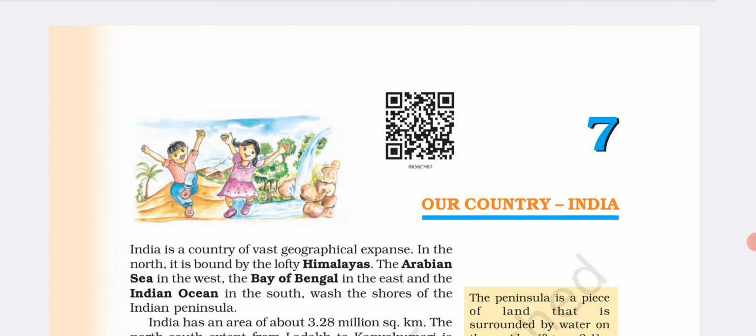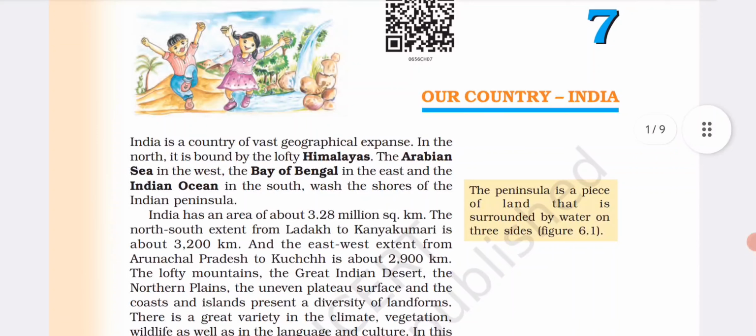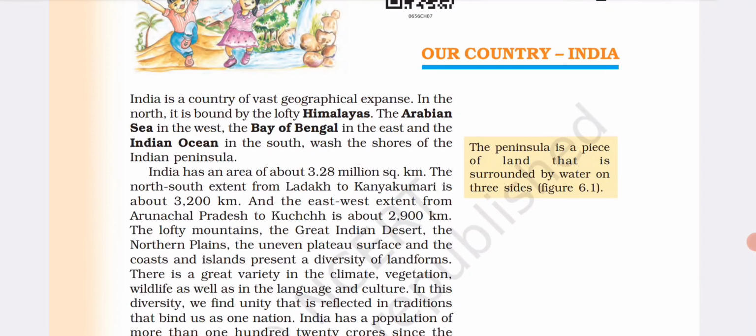Let's start with chapter number 7, that is, Our Country India. India is a country of vast geographical expanse. In the north it is bounded by the lofty Himalayas, the Arabian Sea in the west, the Bay of Bengal in the east and the Indian Ocean in the south.